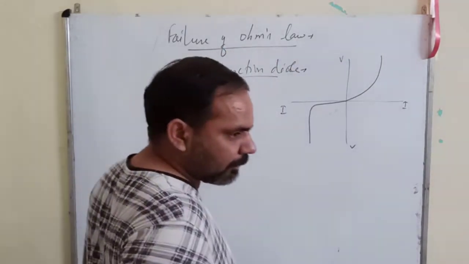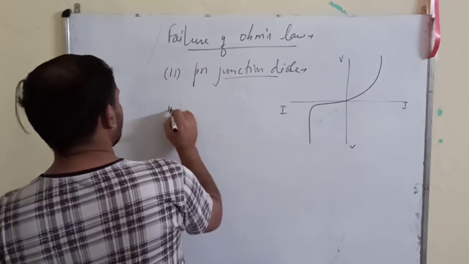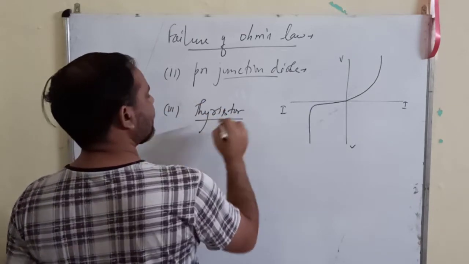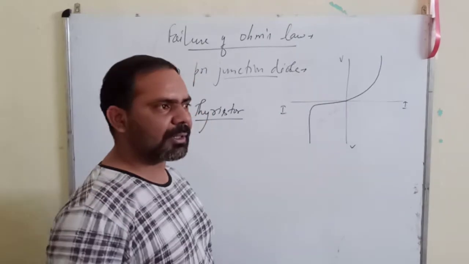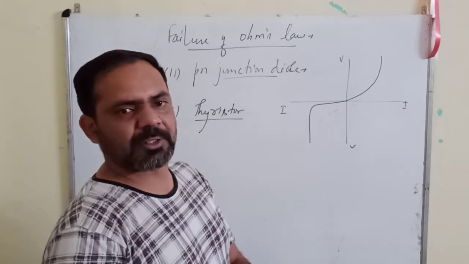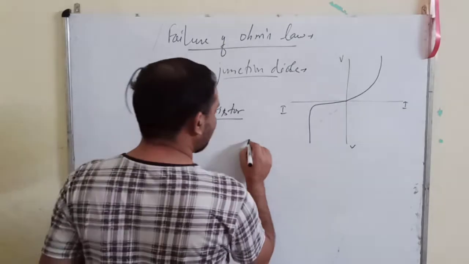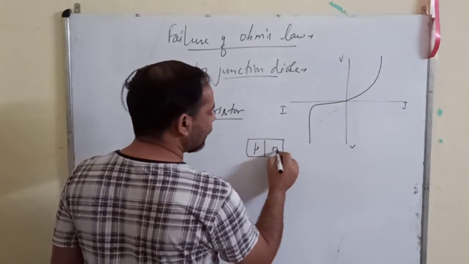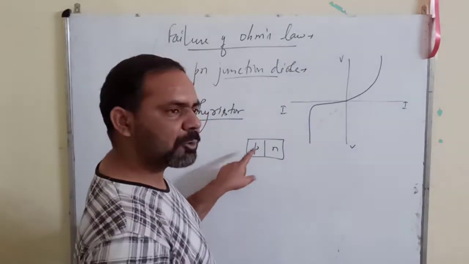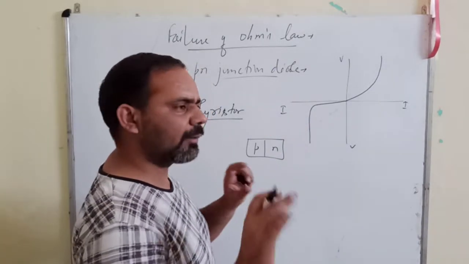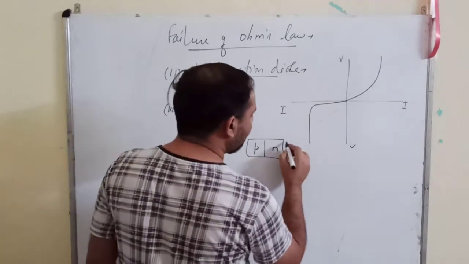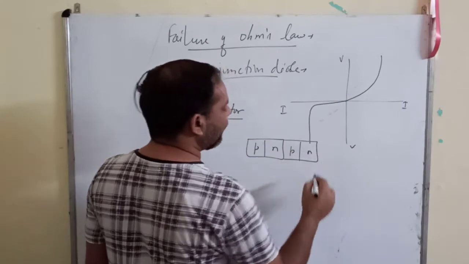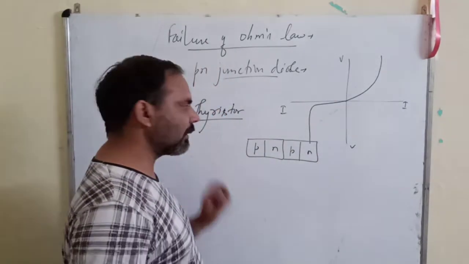Okay, the third example is a thyristor. A thyristor is again a combination of PN junction diodes. A PN junction diode has a junction with one end P and the other end N. P refers to the positive end, N refers to the negative end. So this is a PN junction diode. A combination of PN junction diodes, with four alternate layers of P and N, is called a thyristor.